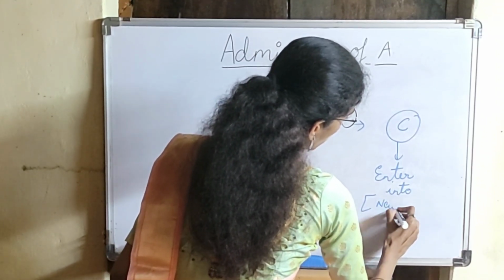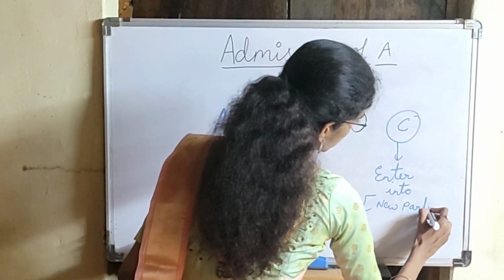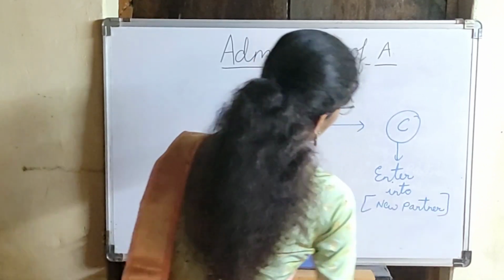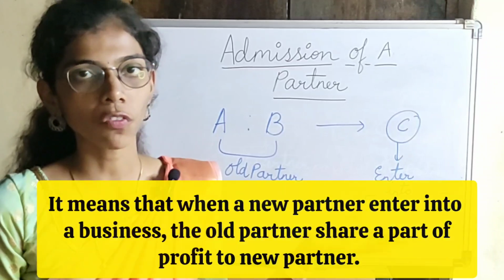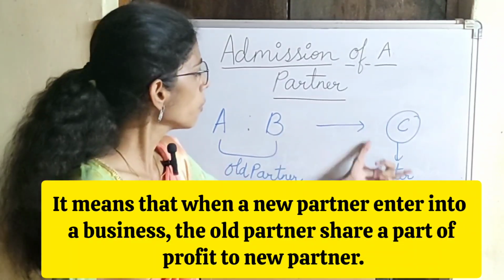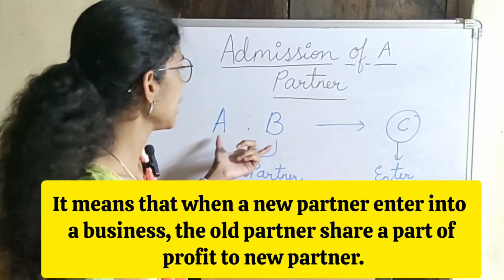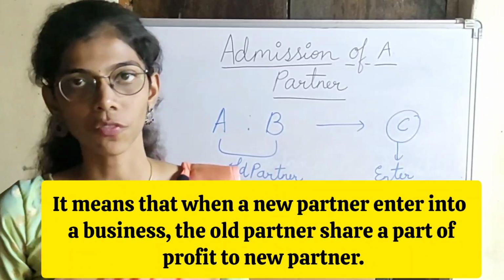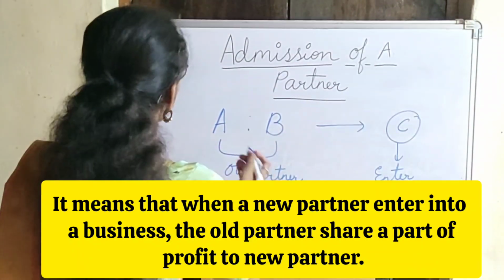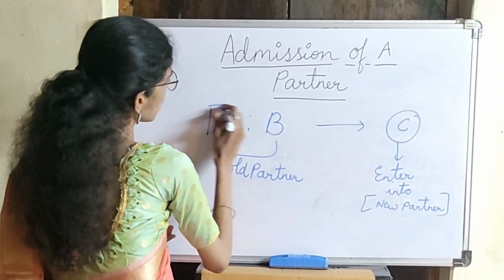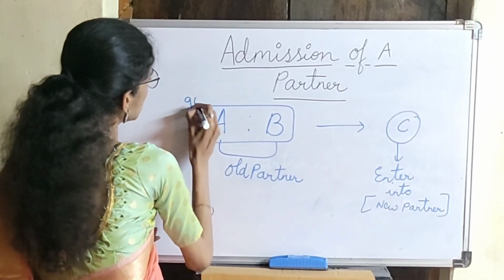He is known as new partner. This process is called admission of a partner. When a new partner enters into the business of old partners A and B, that is known as admission of a partner. Suppose the profit of old partners, that is A and B, was 90%.